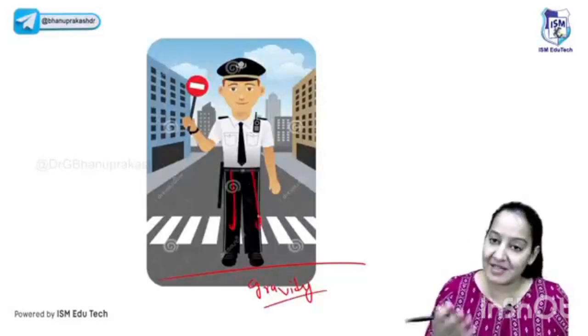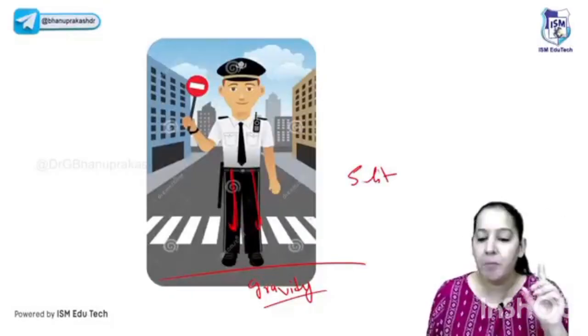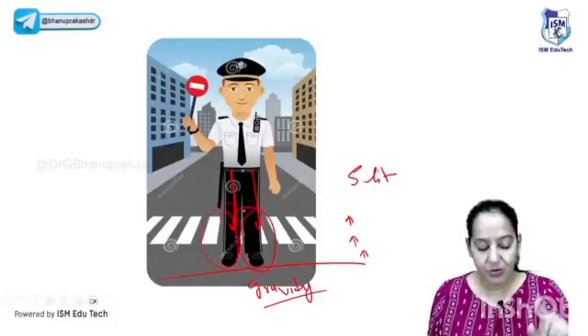Because of the gravity, most of the blood is present in the leg veins. So out of the 5 liters of blood in the body, most of the blood is in the leg veins because of gravity. More blood means more water. More water means more hydrostatic pressure. So this person will have edema of the legs and the foot. This is known as postural edema.